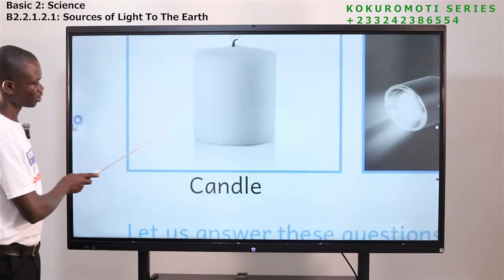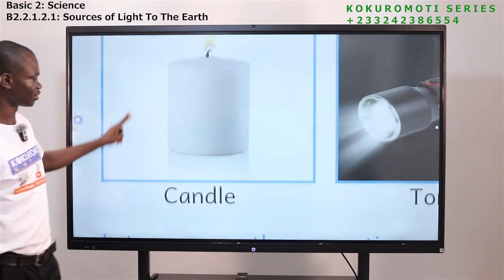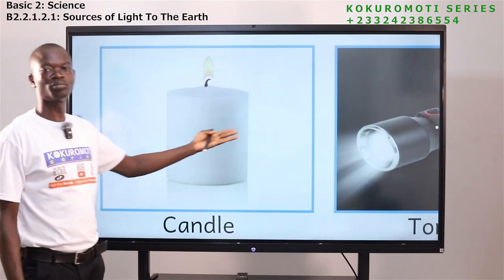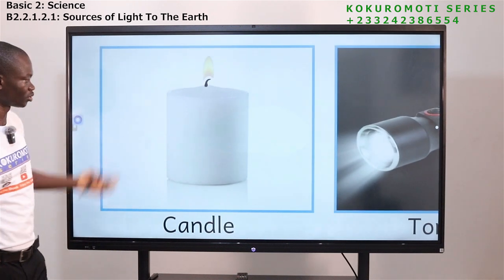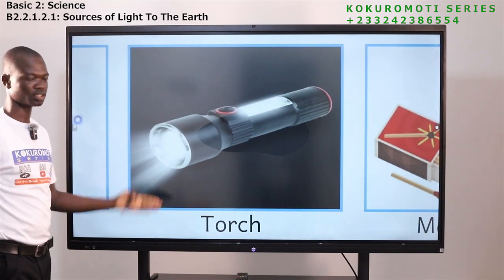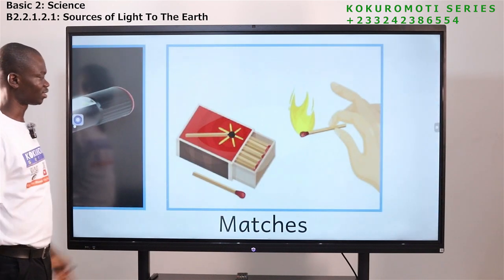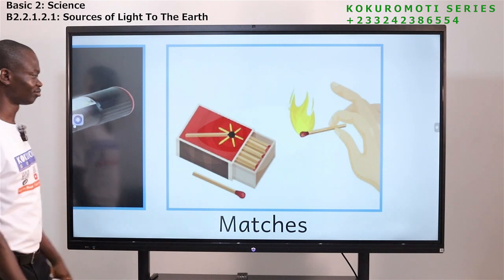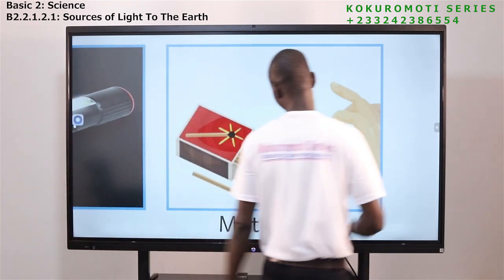Okay. What do you have here? Candle. I believe for candle, most of us have seen candle before. Okay. And then we have what here? Torch. This is torch. It also gives what? Light. This is matches. Okay.